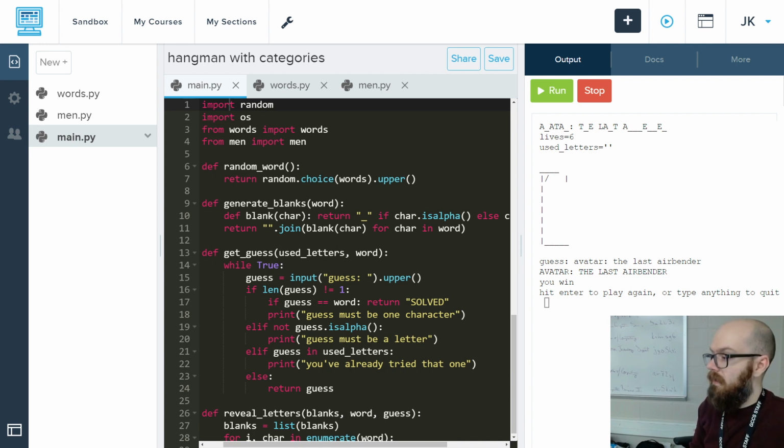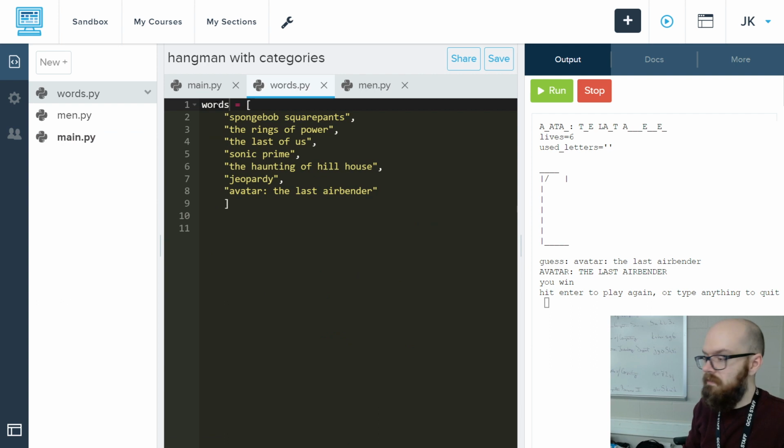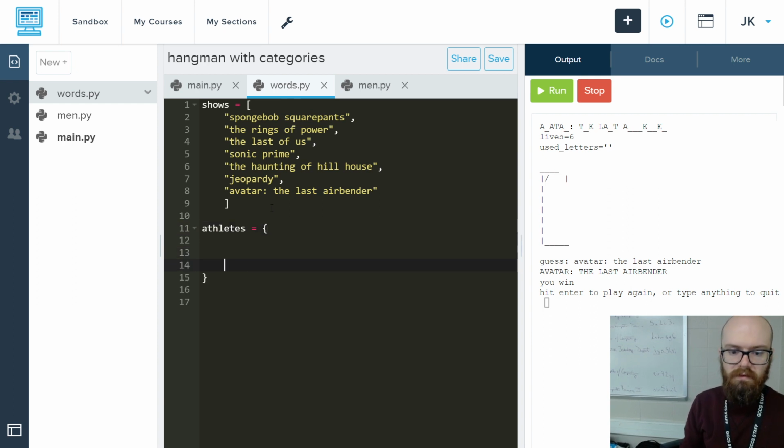So let's add categories to our game. I've got a file called words.py, and inside of it is a list called words, but we want to make that more specific. So the example I was using was TV shows. Yours might have something else: actors, fruit, whatever. I'm going to rename it to shows, and then I'm going to make a couple others to give us something to work with. Let's say athletes. Oh wait, regular brackets, not curly brackets.